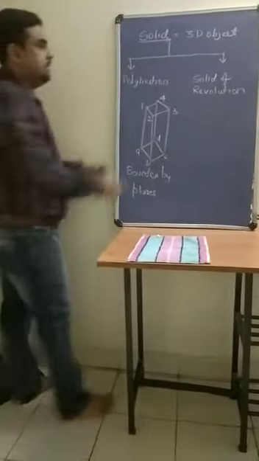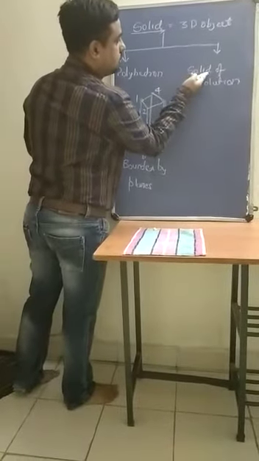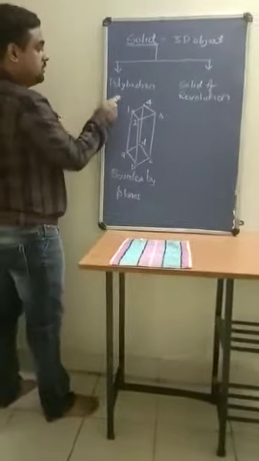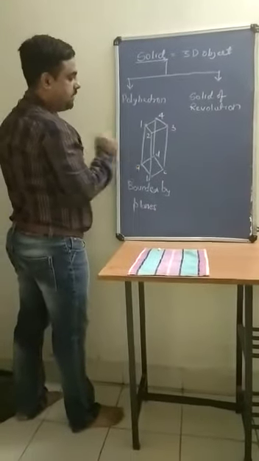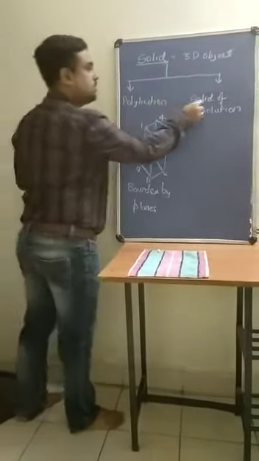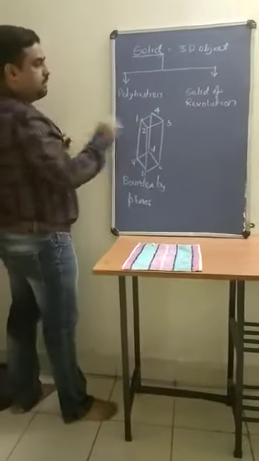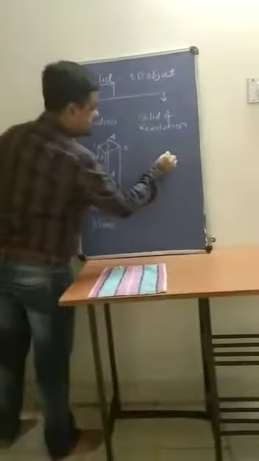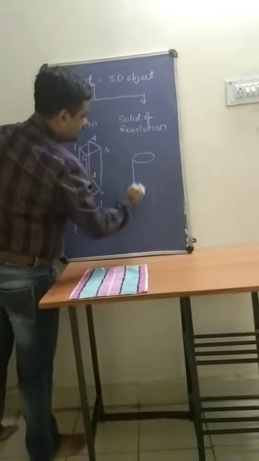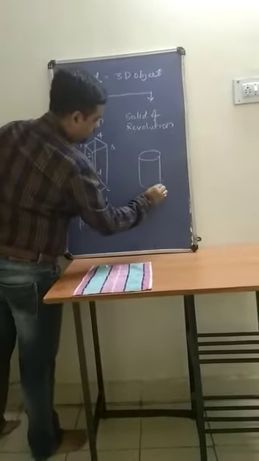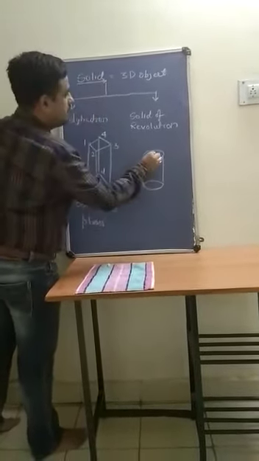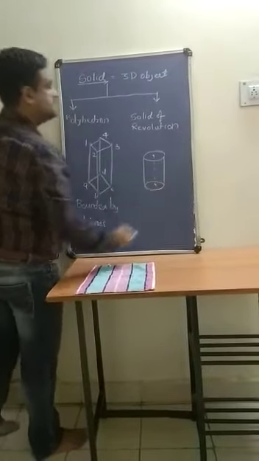Now let us see the solids of revolution. Now you know the polyhedrons are the solids bounded by planes. Now what are solids of revolution? I am drawing one diagram. As you all know, this is a cylinder.